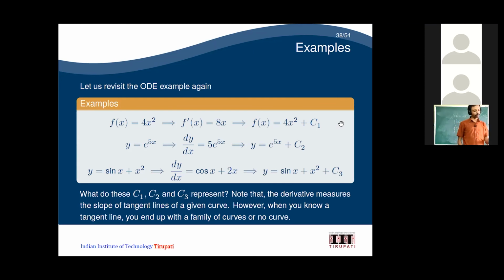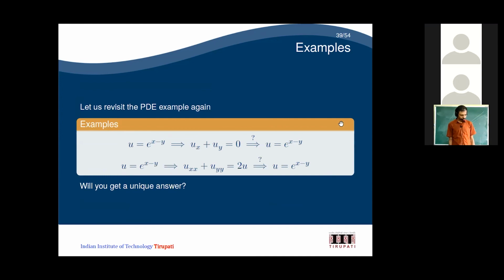So if a curve is given, you are going to find the slope. Whereas if I give f dash of x equal to 8x, you need to find what is f of x. That is the inverse problem. You are going to get an infinite family of curves. So this is one line for that.